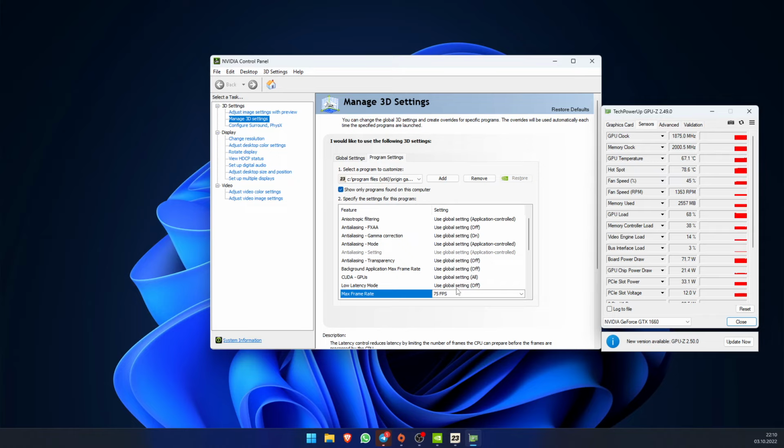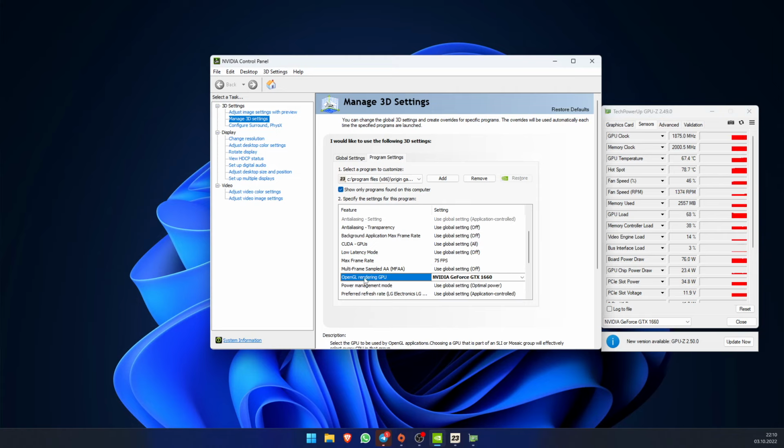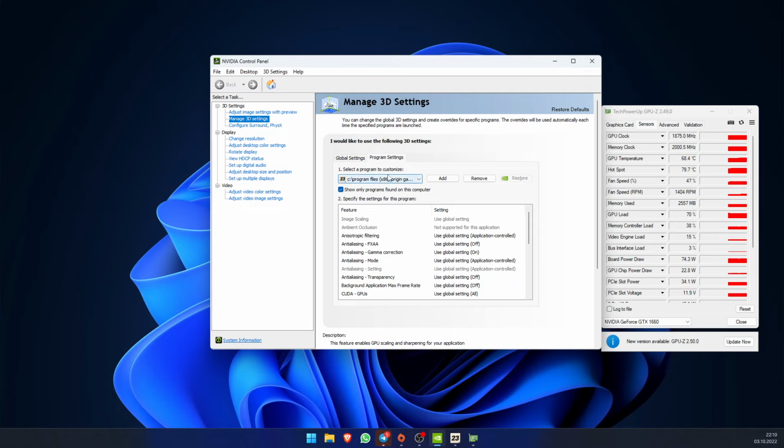So yeah, I hope that helps. These are my settings. I just cap the FPS at 75, set OpenGL rendering to the GPU itself and vertical sync to adaptive. And I did it in Program Settings specifically for FIFA because in other games I might not want to cap it to 75. I want to play at full 144 Hz in games like Fortnite or Valorant. So yeah, a custom profile for the game fixes all the issues.